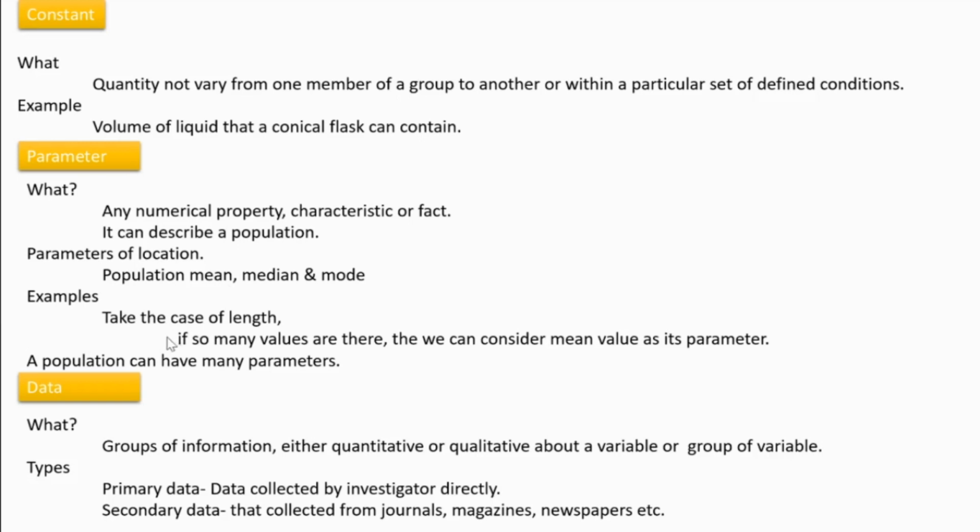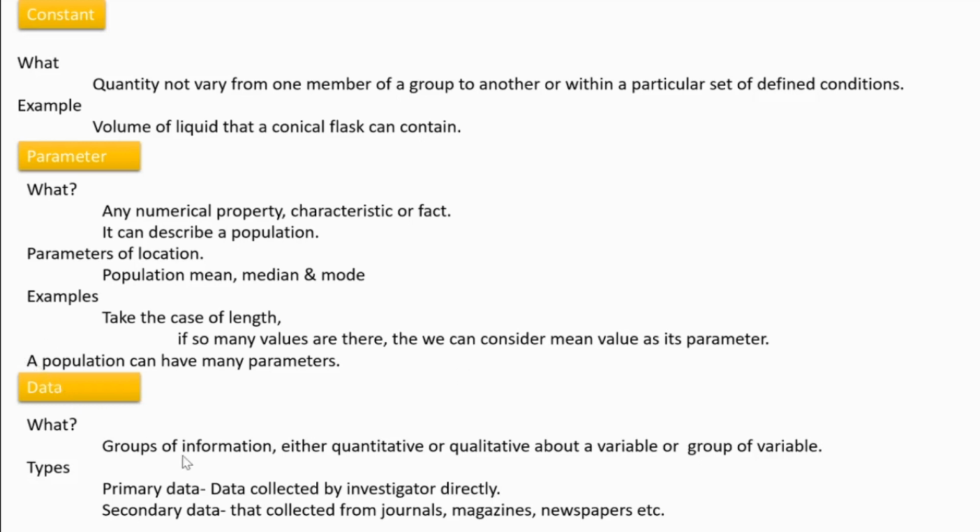Examples. Here I took the case of length. In the case of length also, so many values we got, and we need to have an average value. That mean value is a parameter. So a population can have many parameters: parameters relating to height, parameters relating to age, parameters relating to whatever else it may be.